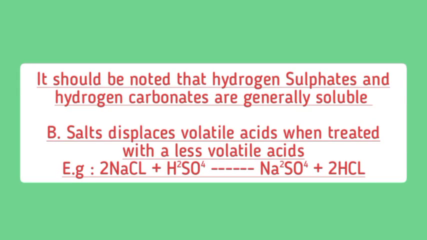So it should be noted that hydrogen sulfate and hydrogen carbonate are generally soluble. B. Salt displaces volatile acids when treated with a less volatile acid.